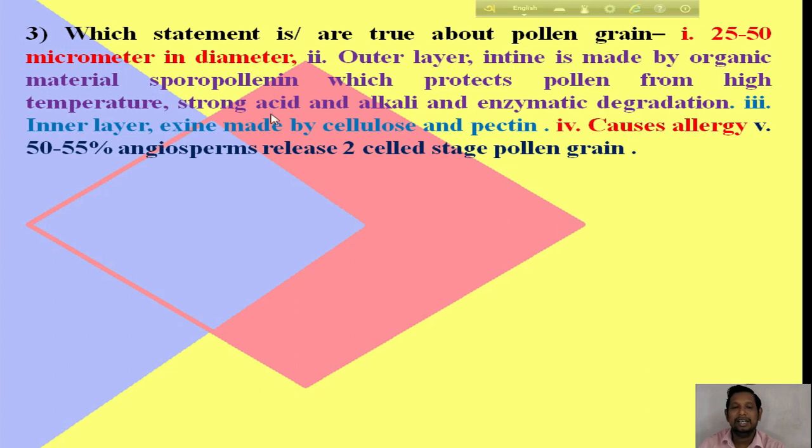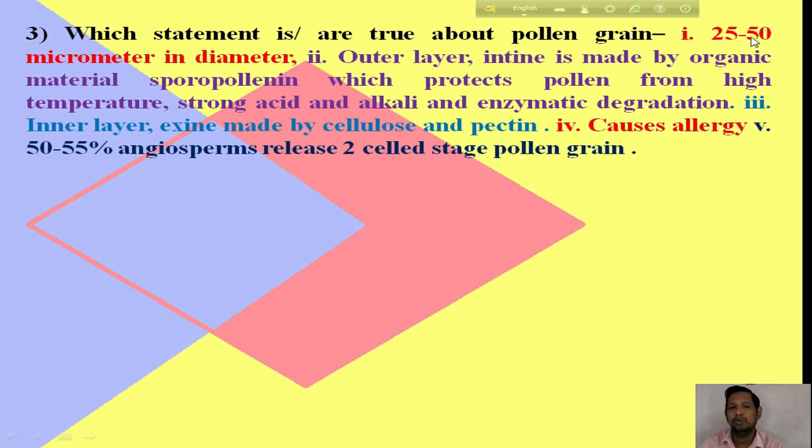Third, the inner layer exine is made of cellulose and pectin. Fourth, causes allergy. Fifth, 50 to 55% of angiosperms release two-cell stage pollen grain. What are the right statements? I will discuss each statement here.